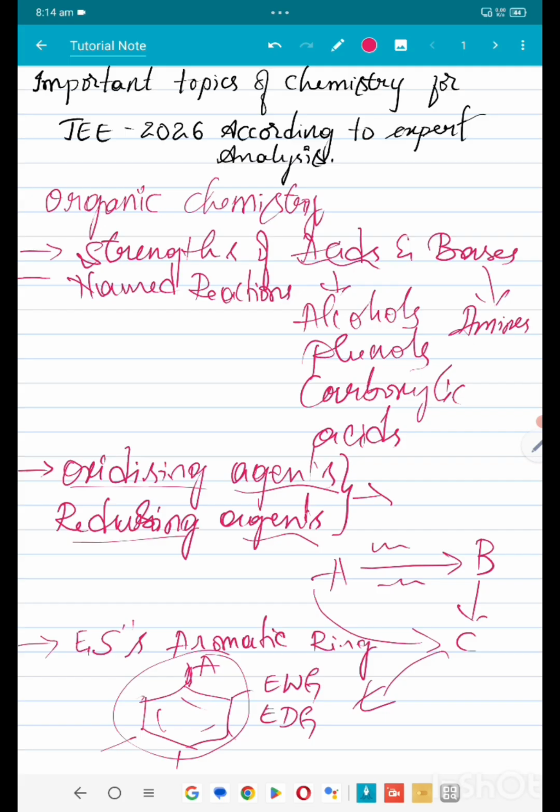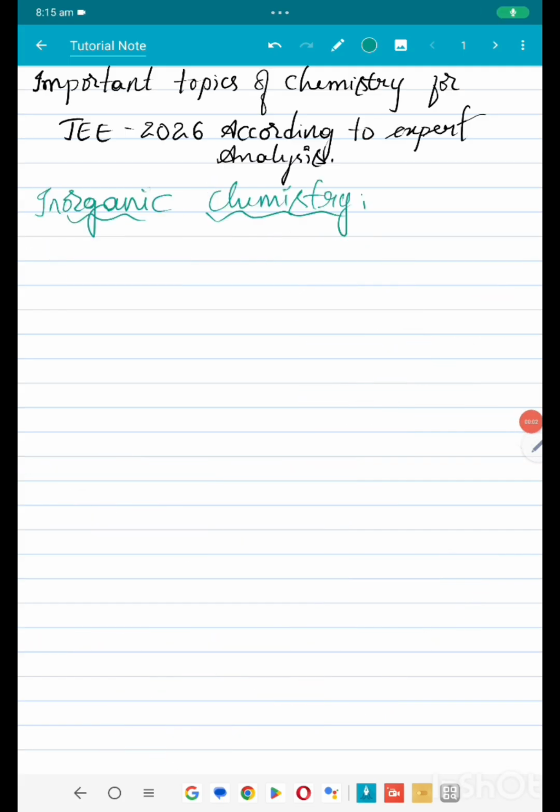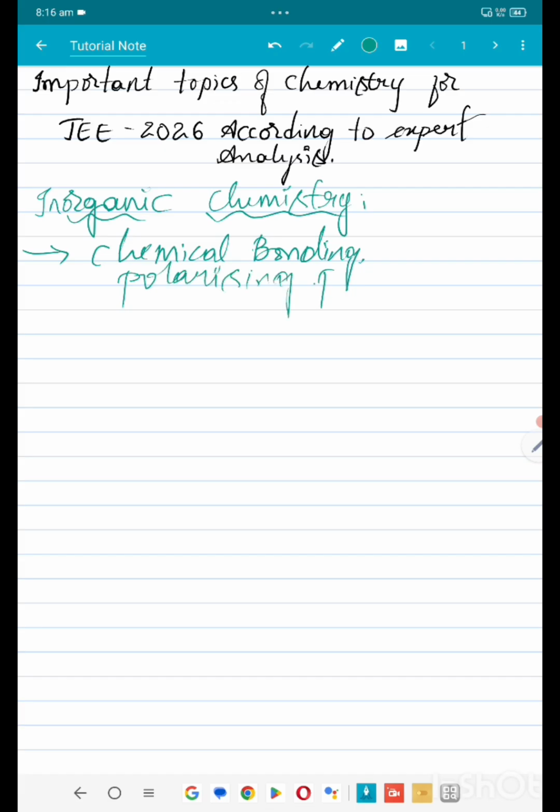Next, going to inorganic. Here, the most important is no doubt chemical bonding. You should be aware of chemical bonding because you will see stability, bond length, bond angle, and Fajans' rule. Basically, you'll not get direct questions from Fajans' rule, but you'll see questions like polarizing power, dipole moment, and all those. So definitely, you will have at least one or two questions out of chemical bonding.